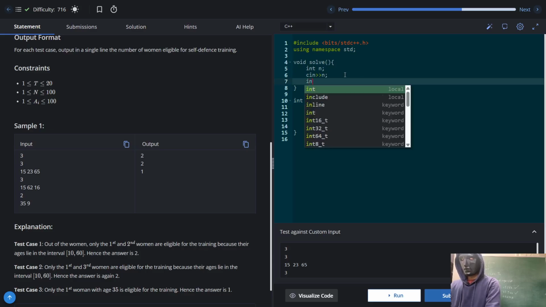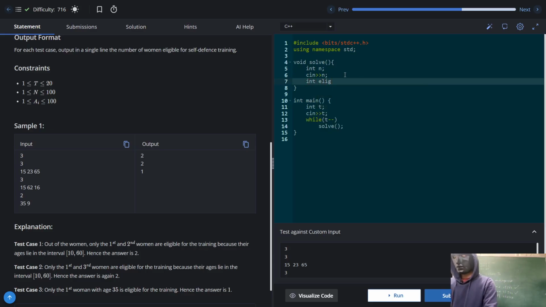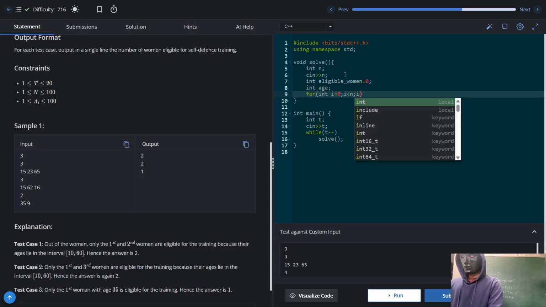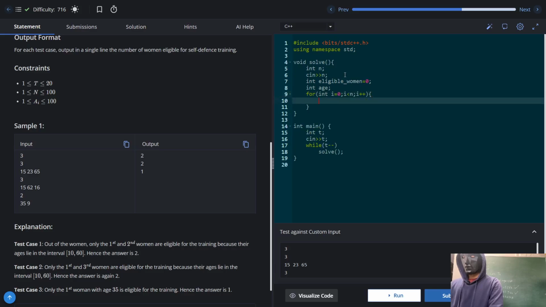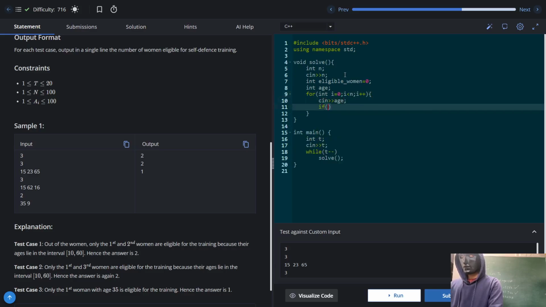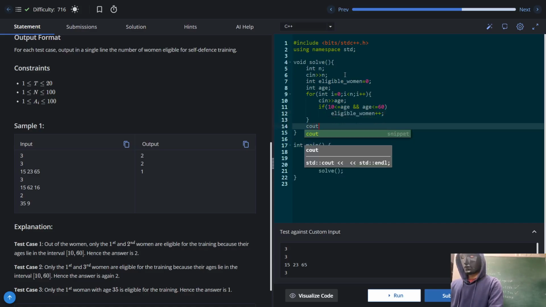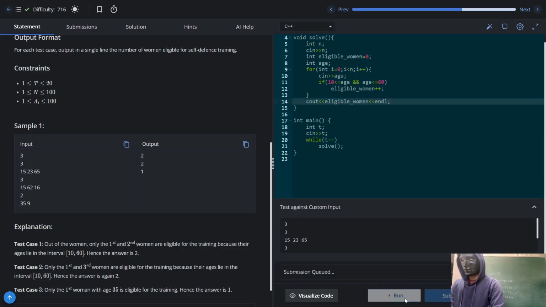So what I'll be doing is I'll take an int for eligible women. Initially it will be 0. I'll take one age variable, and for every woman in the village I'll be taking their age, and on the go I'll be comparing that this age should be greater than or equal to 10 and this age should be lesser than or equal to 60. If that is the case, then eligible women will be increased by 1, and at the end I'll be displaying the number of eligible women for training.